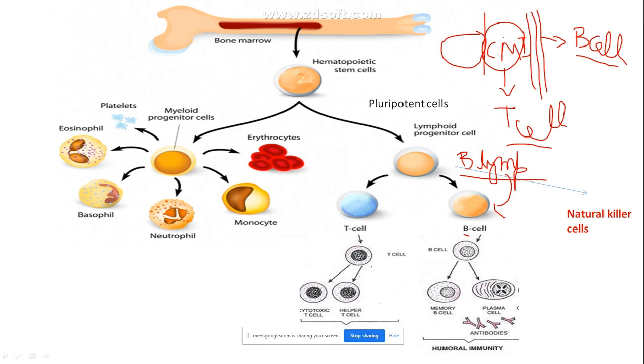Now after these B cells are matured, they get converted into what are called B effector cells.